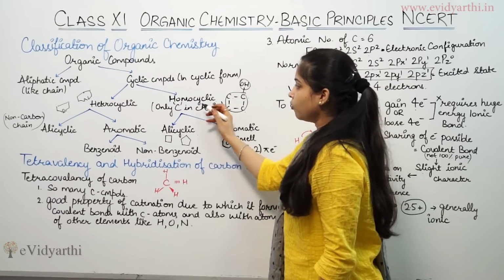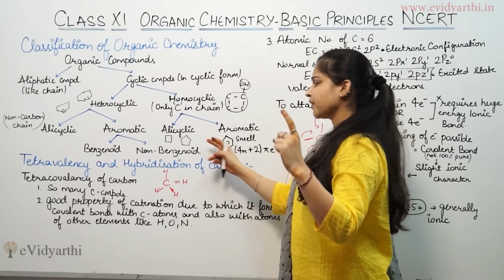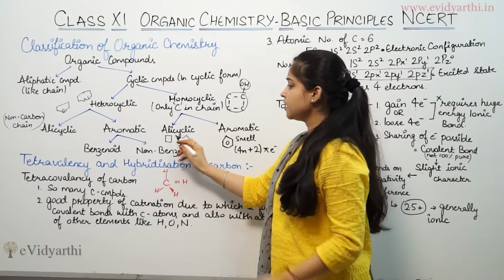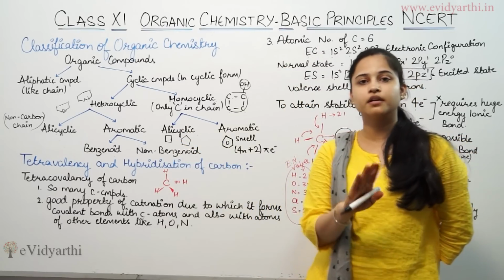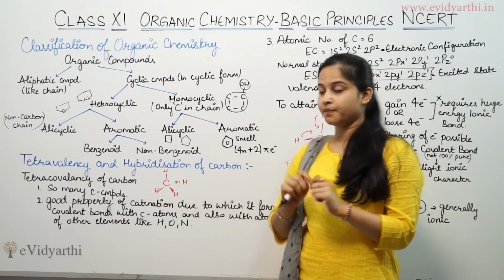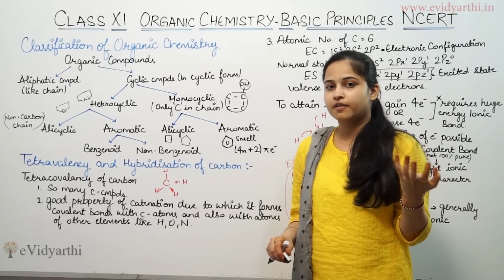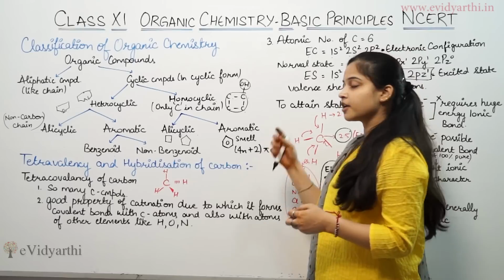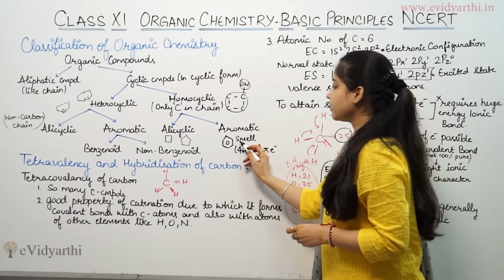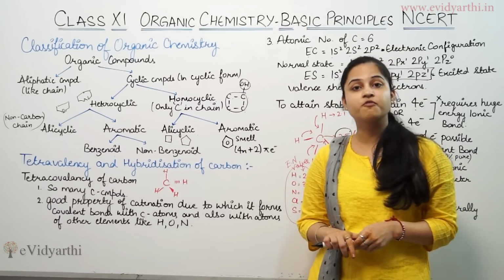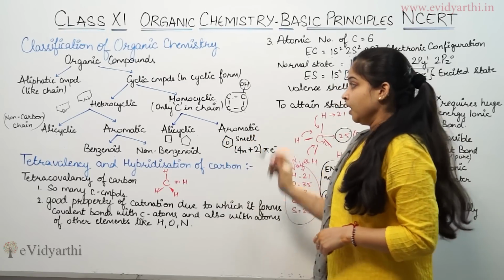Further, homocyclic compounds are divided into two parts, alicyclic compounds and aromatic compounds. Alicyclic compounds, if I am taking cyclobutane, cyclopentane, are alicyclic compounds. In alicyclic compounds, there is no presence of pi bond. Aromatic compounds have a natural aroma, a good fragrance, for which the name is aromatic compounds. So in aromatic compounds, there is involvement of pi electrons.